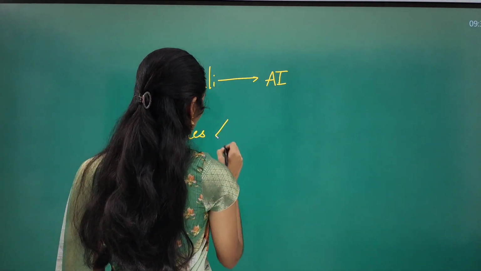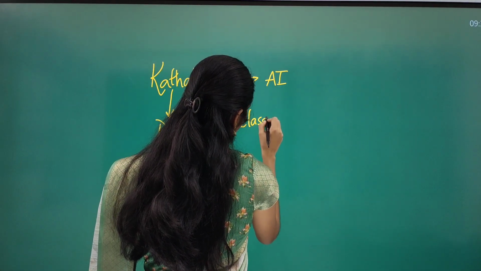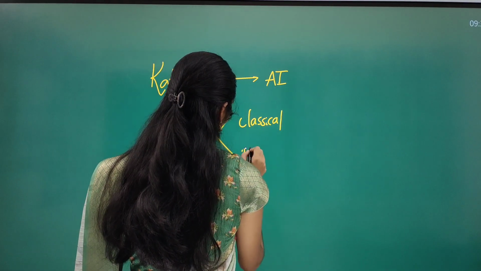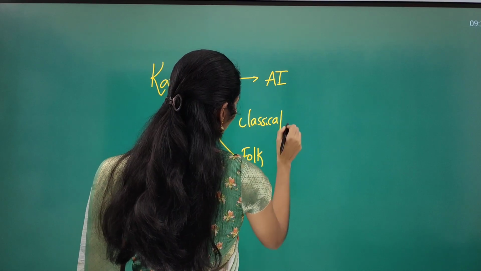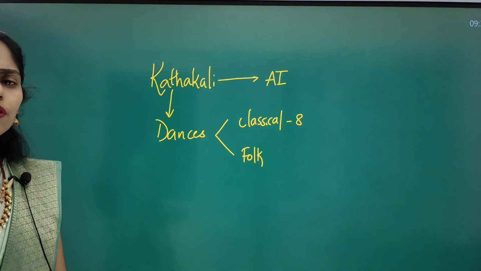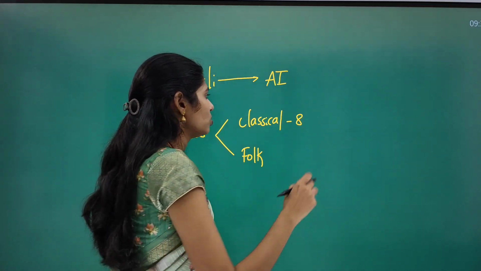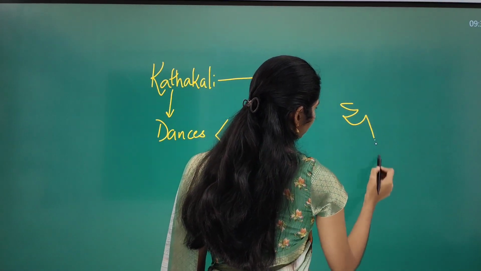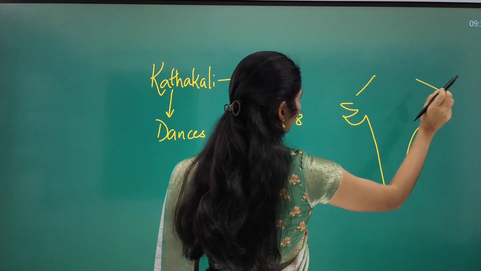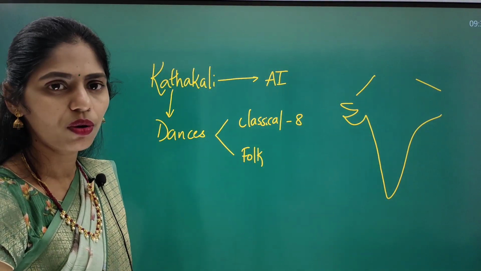And here in dances we have two types of dances, classical dances and next one is folk dance. So in India we have 8 classical dances. So if you are a beginner, I want to give you a small tip like how you can cover these dances. So take a map of India. Okay, that too a political map, and see from which state, which dance forms we have.